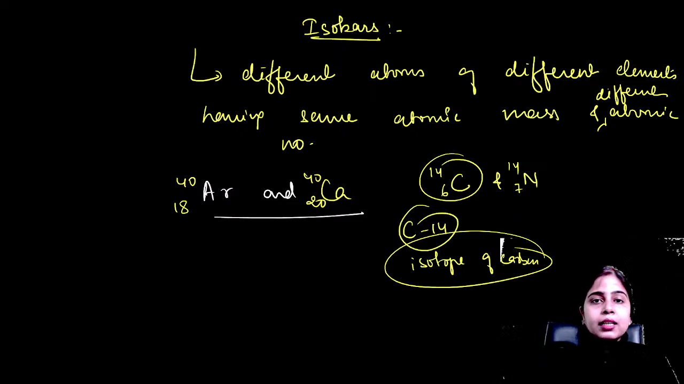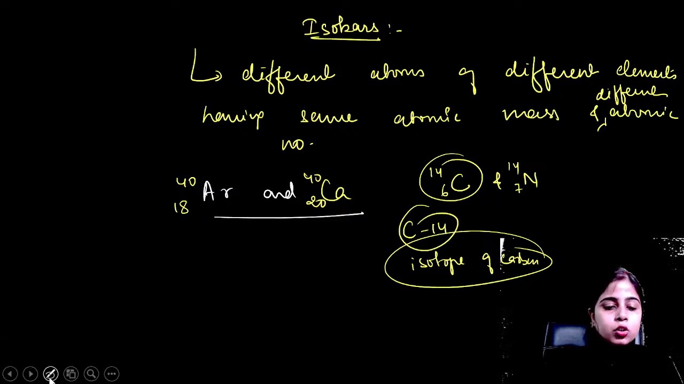So I hope it is clear to everyone. Isobars, that is they have different atomic number but same atomic mass. Clear everyone? Is it clear? Should we proceed to isotones now? Yes, I want to tell you about isotones also. Okay, so let's talk about isotones.